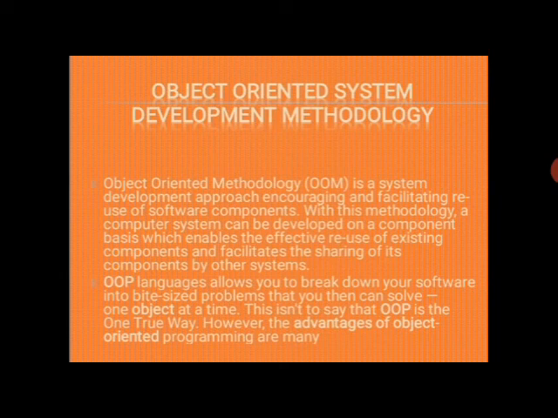Means there are two kinds of approach: traditional approach and object-oriented system development. In the traditional approach, we focus only on the functionality of the software, but in the modern approach, we focus on object-oriented programming.